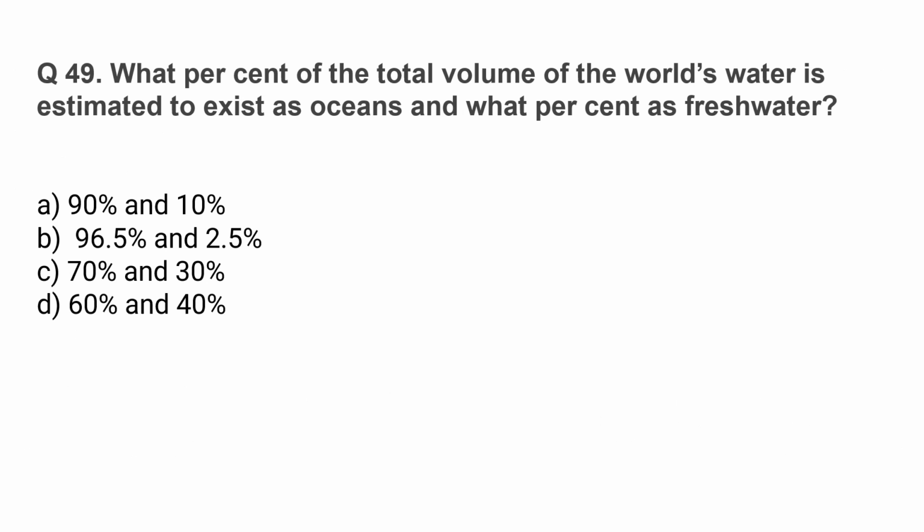What percent of total volume of the world's water is estimated to exist as oceans and what percent as fresh water? The correct option is option B, 96.5% and 2.5%.